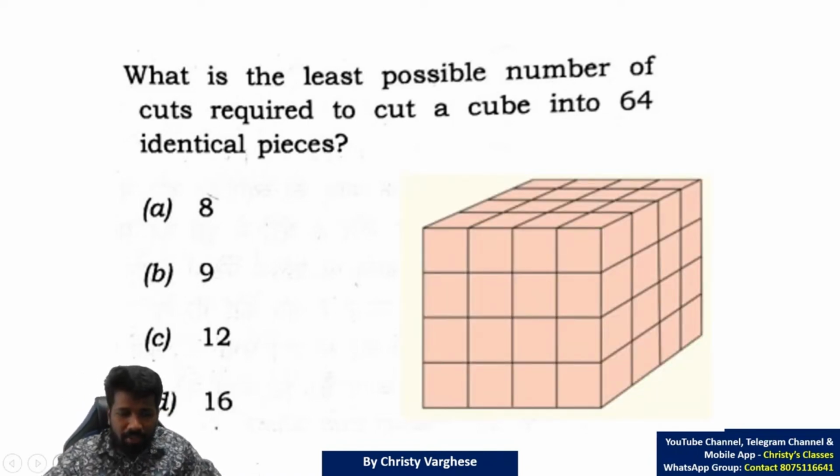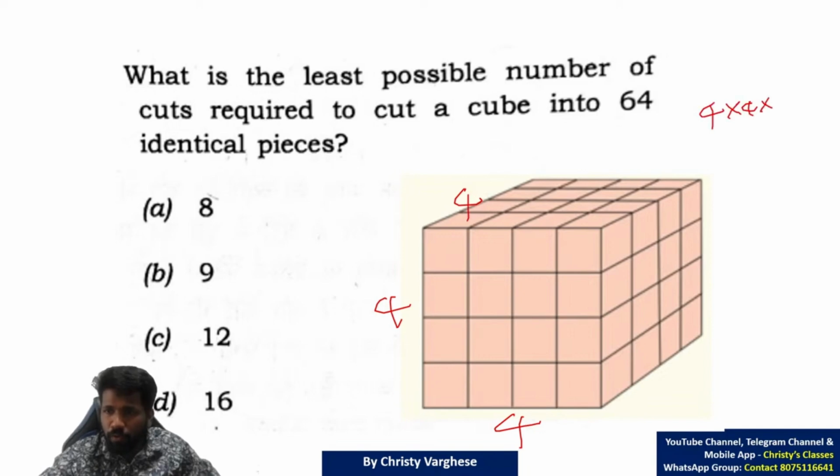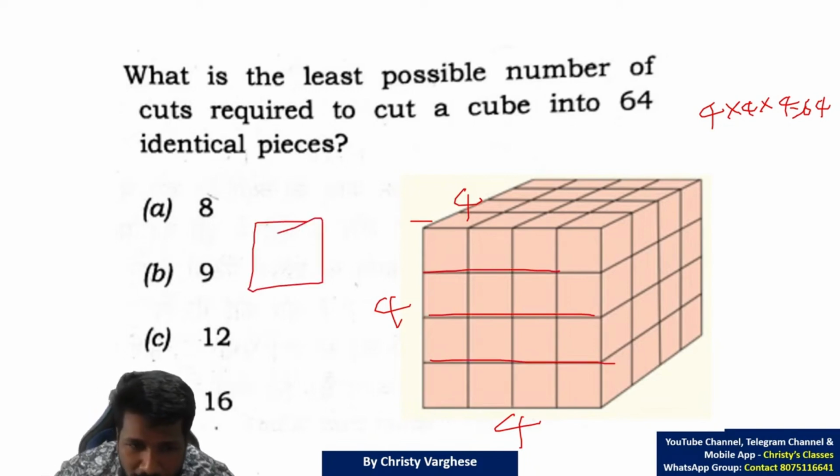64 identical pieces means 4 into 4 into 4, 64 pieces. That is, every row, every column and every depth should be 4 slices each. To make 4 slices, 3 cuts are enough. If you take a bread also, to get 2 slices, do you need 2 cuts? No, 1 cut is needed.